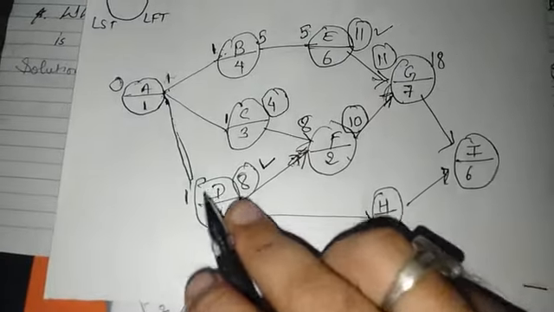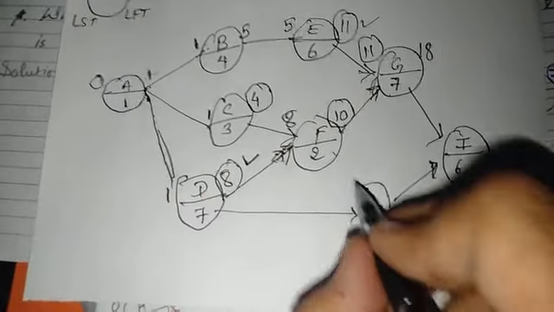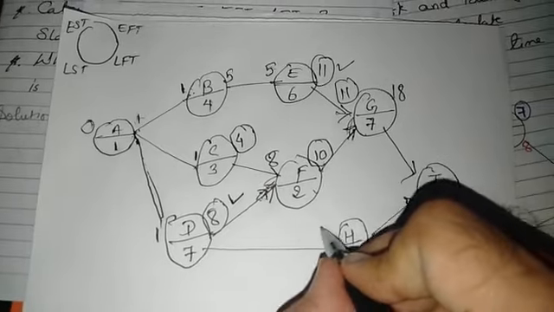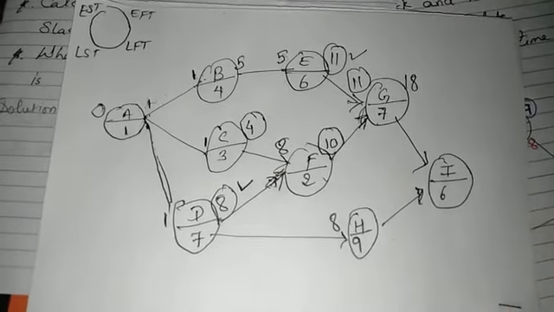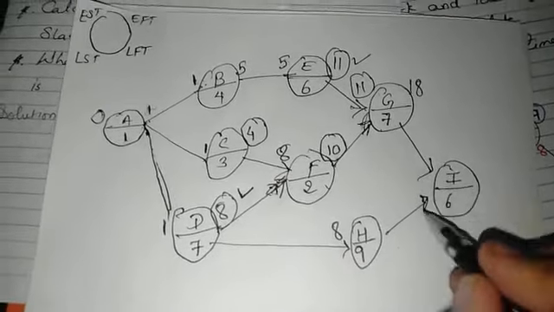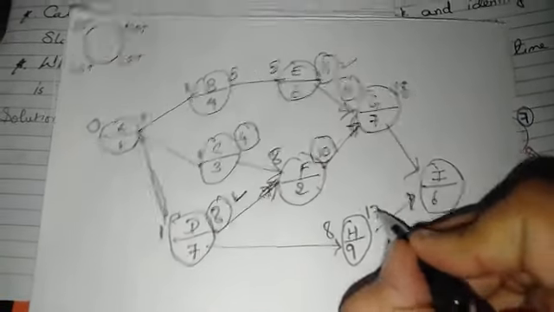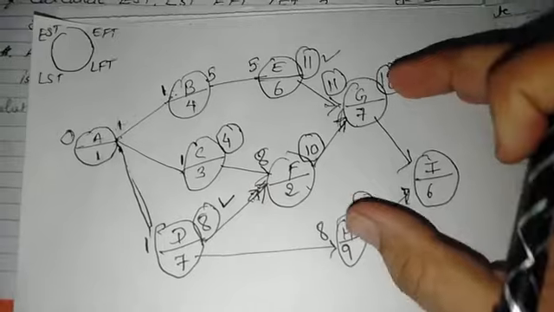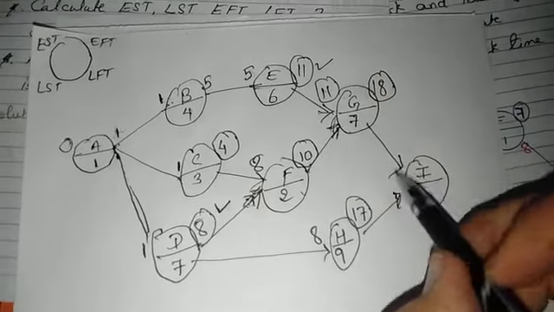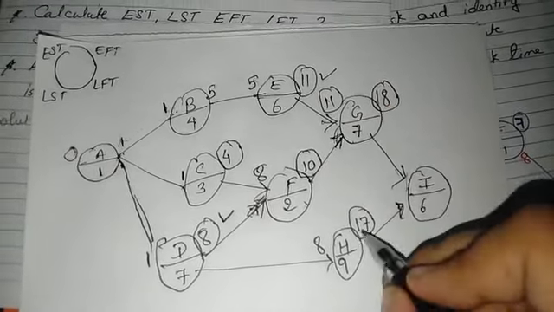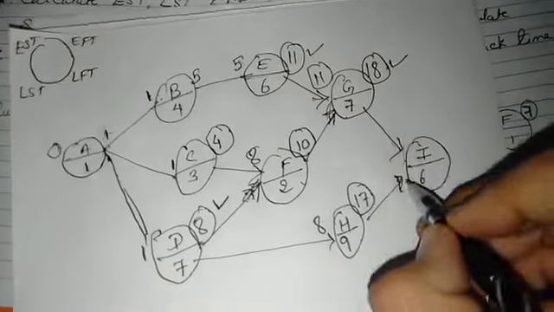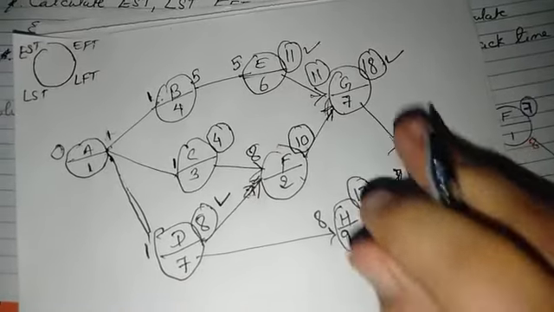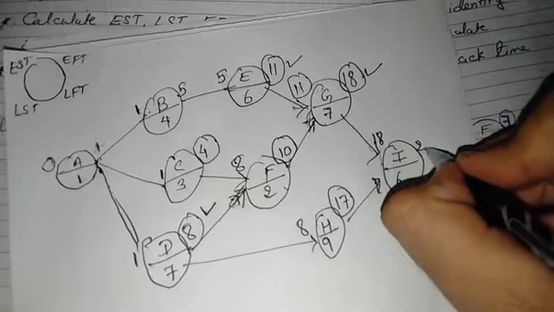Now same thing here, 8 is there. 8 would again be early start time for H. 8 plus 9, so it would give me 17. Now I will compare both times, that is 17 and 18, because both activities are merged to I. So whichever is highest, I have to take. 18. 18 plus 6 would be 24.